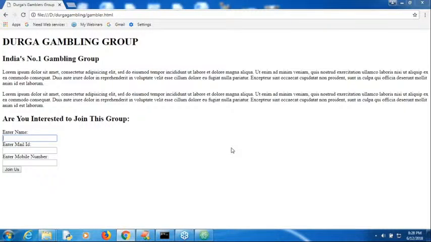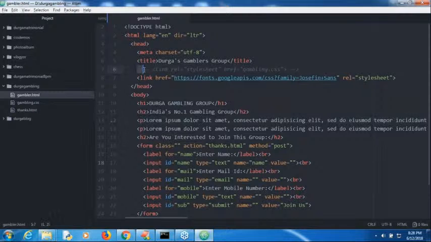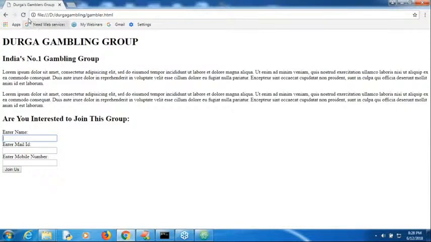Then what I'm taking, I already defined, sir. Now I'm removing the comment. Have you observed? Can you please read this one? Link rel stylesheet href gambling.css. Regarding that gambling.css, sir, I wrote one CSS file. I'm linking this HTML with that CSS. Now observe, same page, now with the CSS, how it looks like.